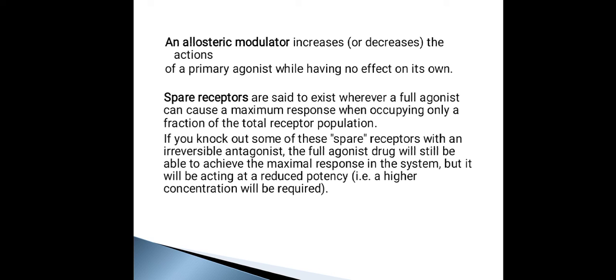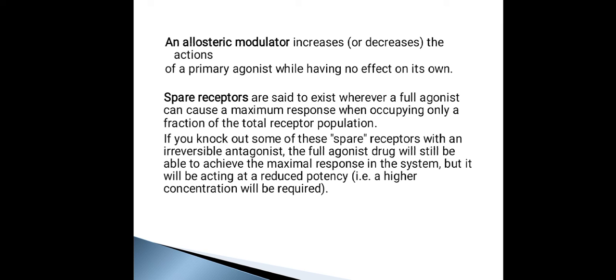If a full agonist is there, it will show the maximum response even though it is not able to bind to all of the receptors. That is, the agonist will be binding to fewer receptors, but yet it will be able to show the maximum response. This can be seen in the non-equilibrium type.